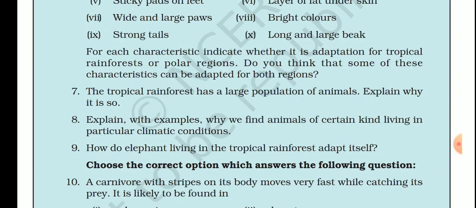For example, the polar bear living in cold climates has white fur on its body. This helps the polar bear to catch its prey.